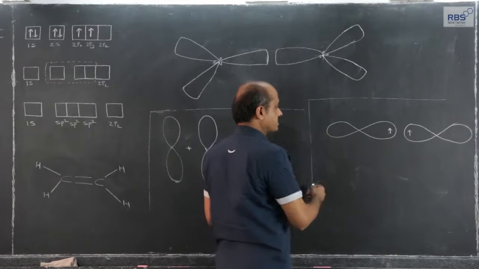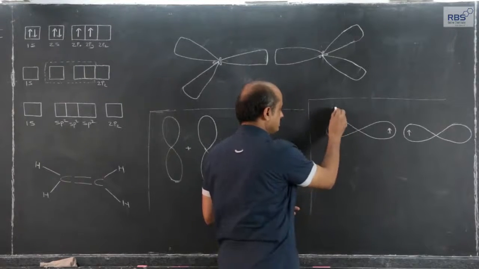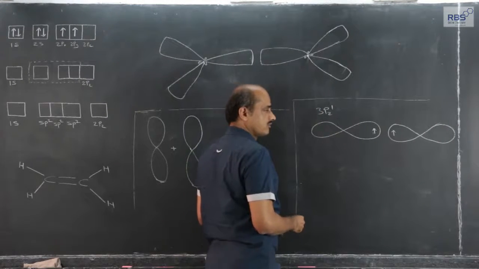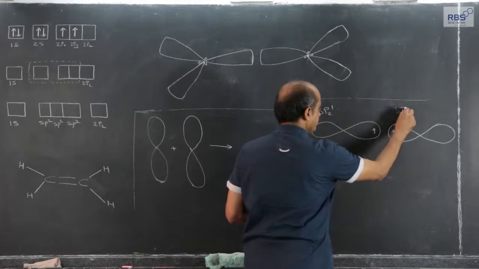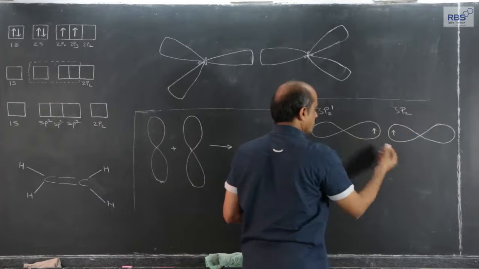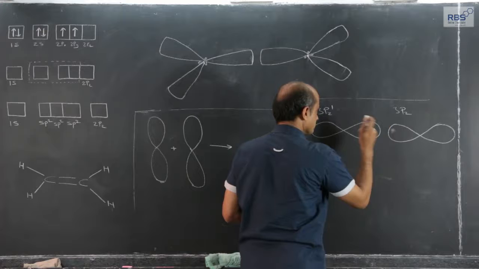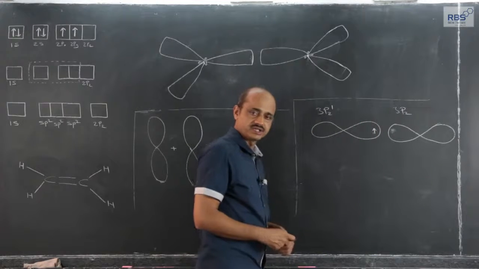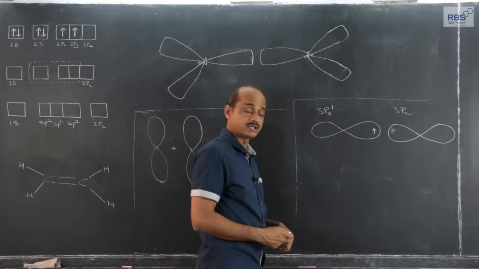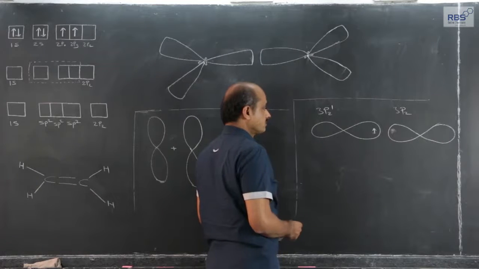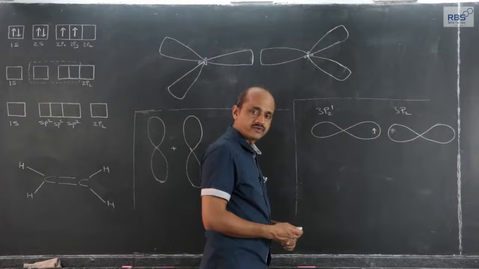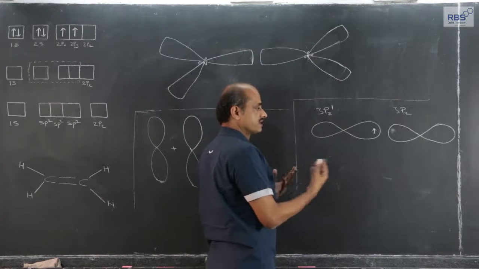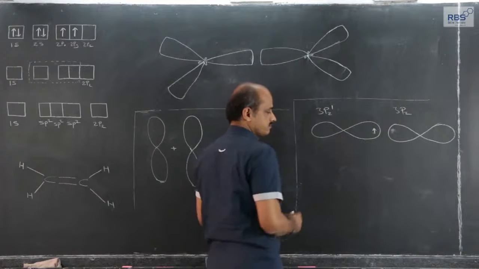Let this be the representation of the 3pz orbital of chlorine and the 3pz orbital of chlorine. As you know, chlorine has atomic number 17, and we are considering the formation of the Cl2 molecule. I will not write the electronic configuration of chlorine, I just want to compare sigma and pi bond, that is the purpose of this.